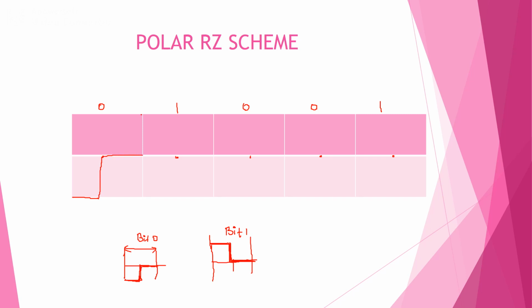Bit 1 can be represented like this. Once again bit 0, bit 0 and bit 1. Now you can join the lines. This is how we can represent the pattern 0, 1, 0, 0, 1 using the polar scheme.